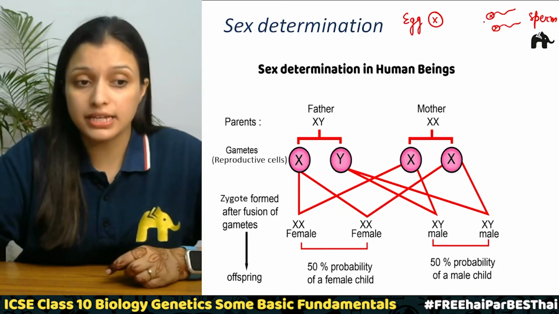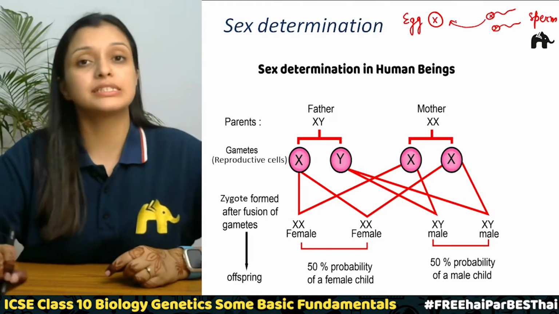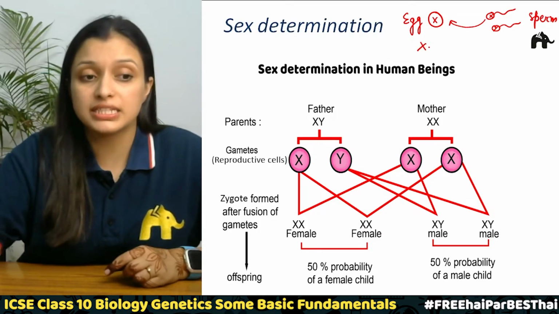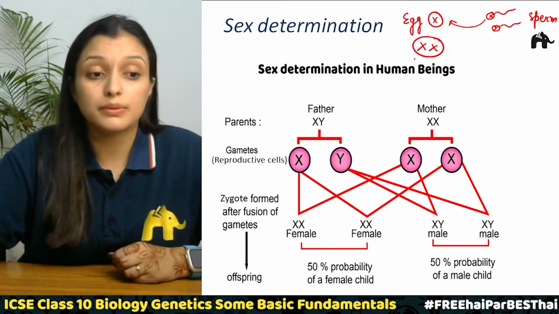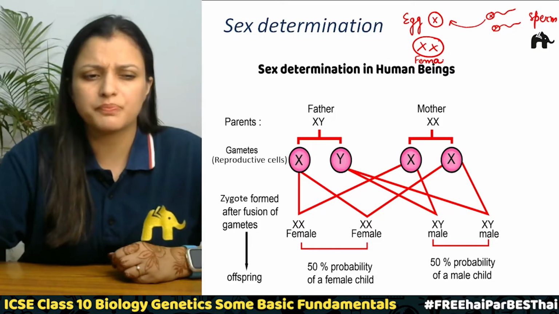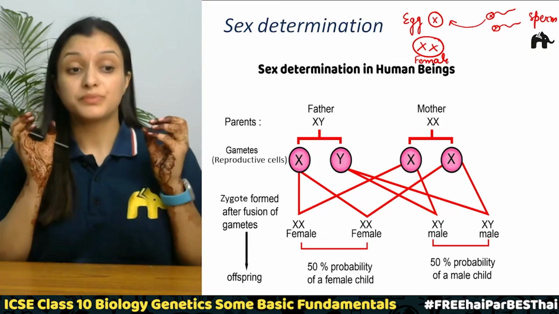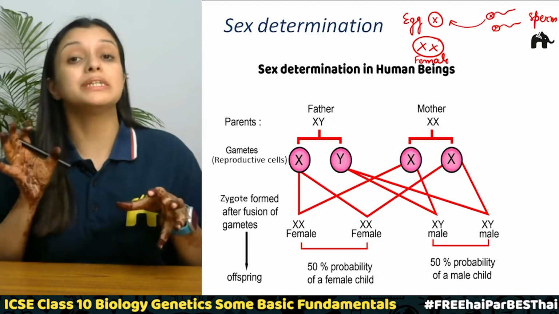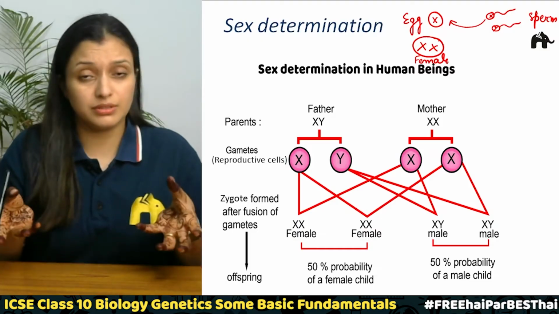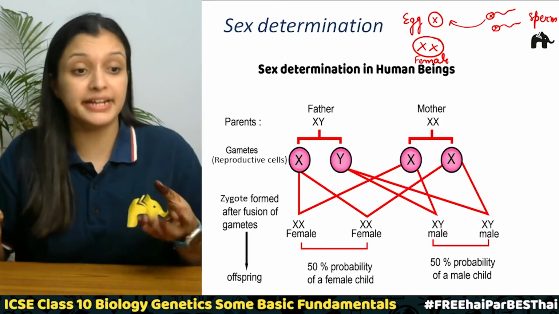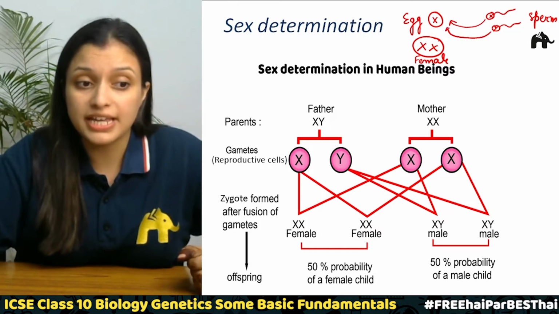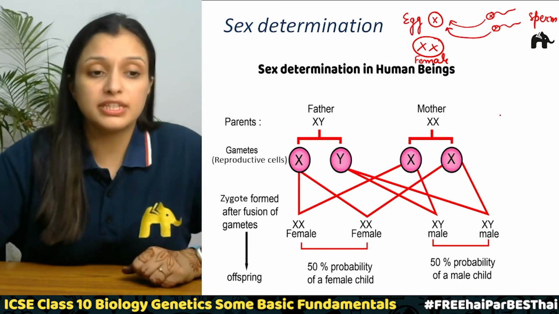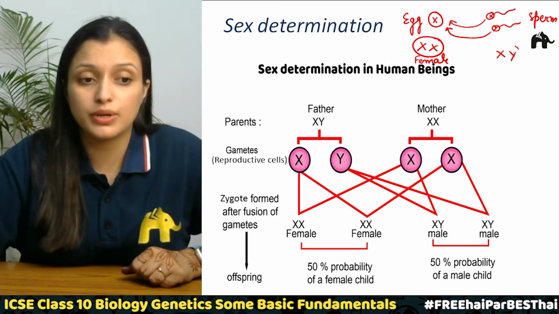If this X goes here and fertilizes the egg, this means XX will be the genetic composition, right? So this means the born child will be a female, right? So the couple is going to have a daughter, right? Now the next is, if this Y goes and fertilizes the egg, this means the genetic constitution is going to be XY.